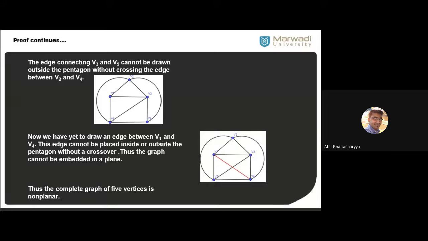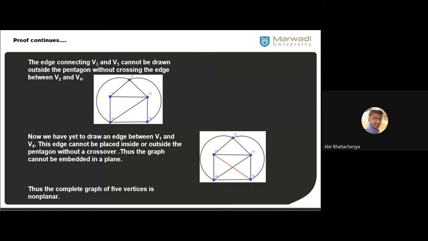So, if you recall, last day we have done up to this. We have completed Kuratowski's first theorem. We started planar and non-planar graphs last day. I told you what is a planar and what is a non-planar graph. And later on, we discussed that there are two specific graphs known as Kuratowski's first graph and Kuratowski's second graph.